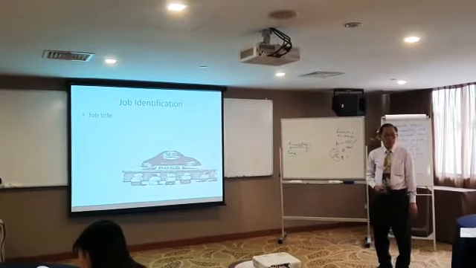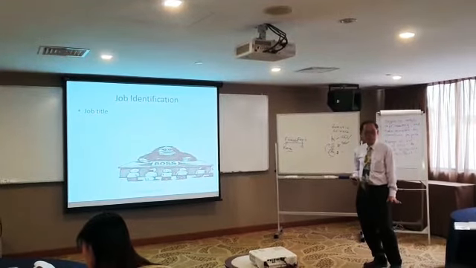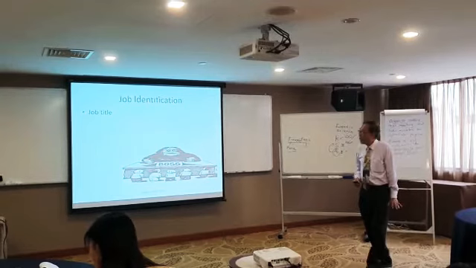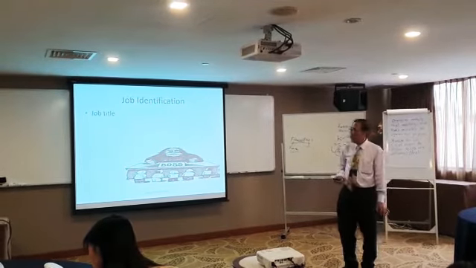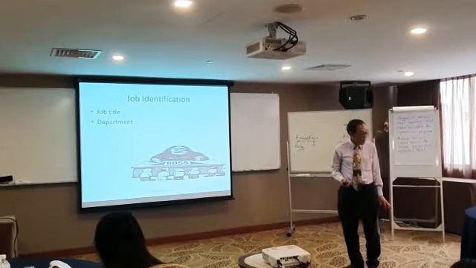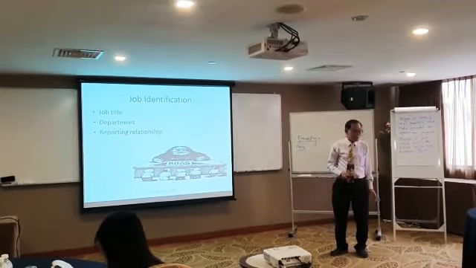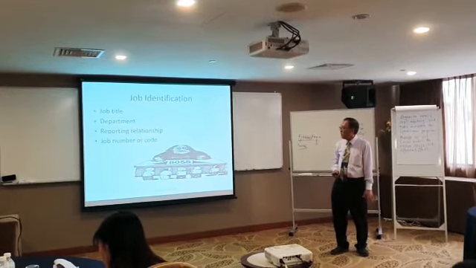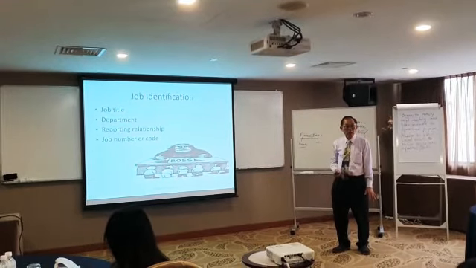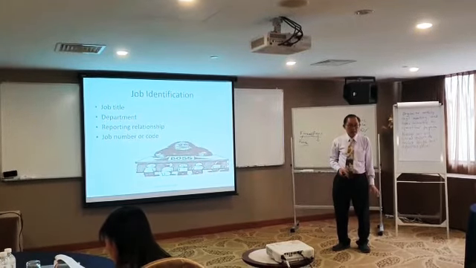Every job in your JD must have a section called job identification. So you start with job title, followed by department you are in, followed by reporting relationship, followed by job number or code. Not all companies have job numbers. Some companies have payroll number or employee number.